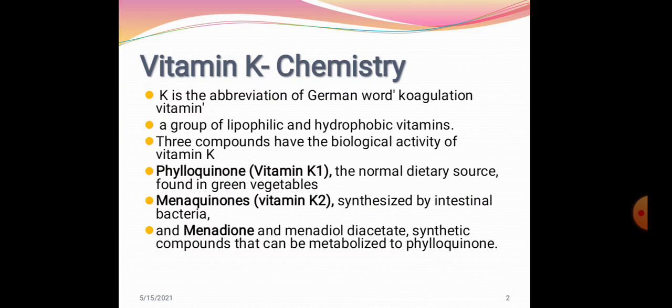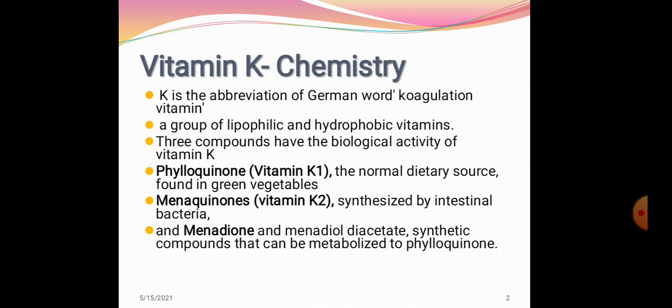These are vitamin K1, which is also known as phylloquinone, vitamin K2, which is also known as menaquinone, and menadione and menadiol acetate. This is the third one. Vitamin K1 is from the normal dietary source and is found in green vegetables.